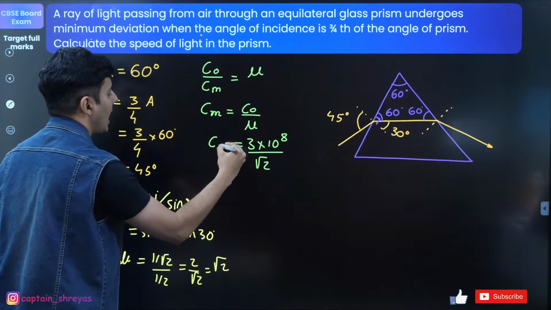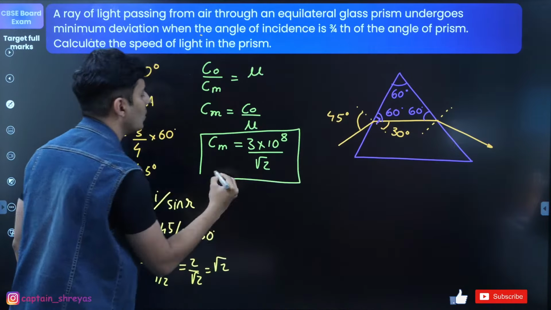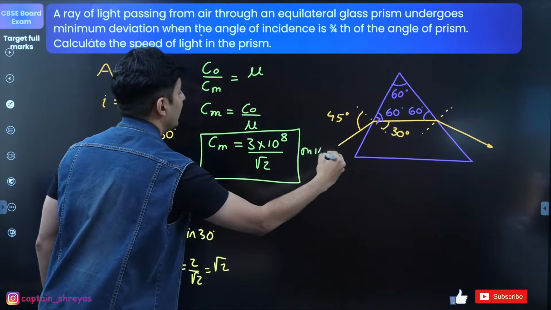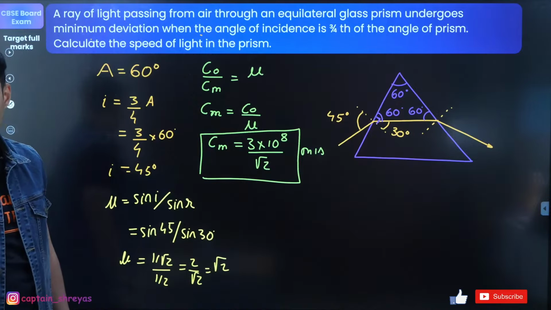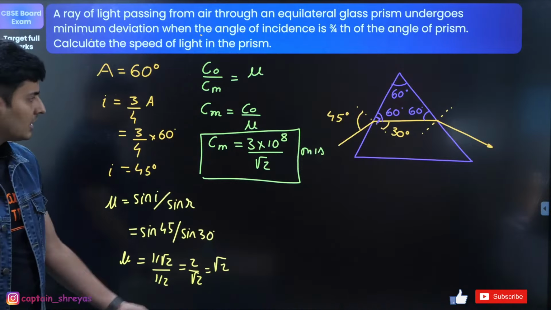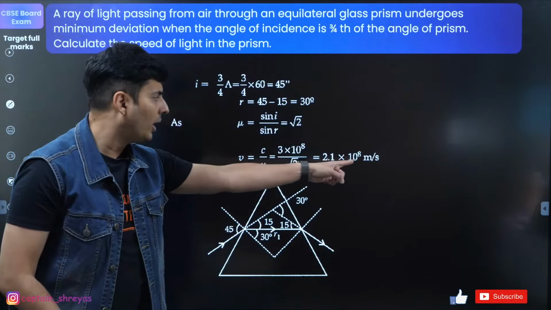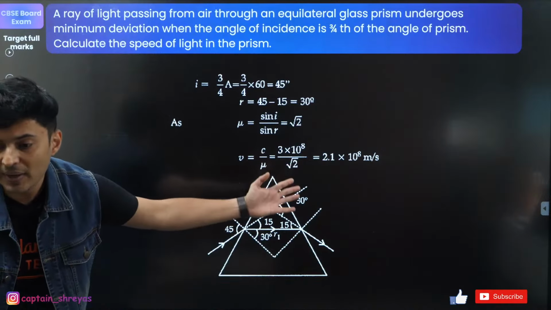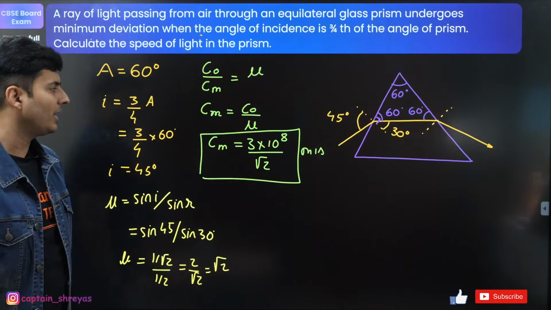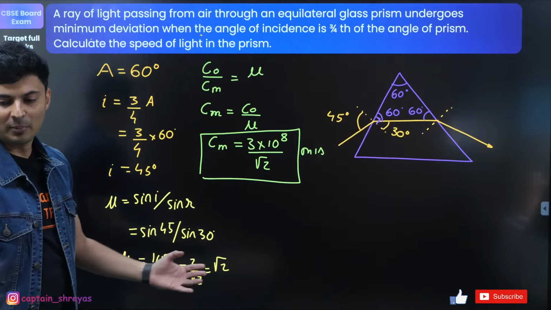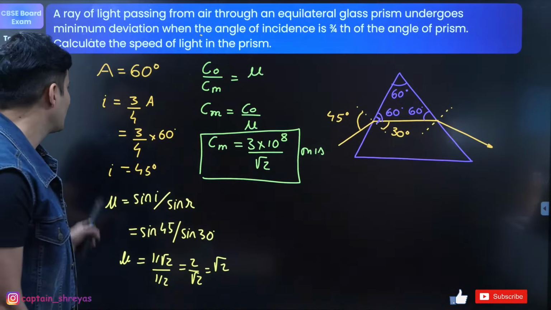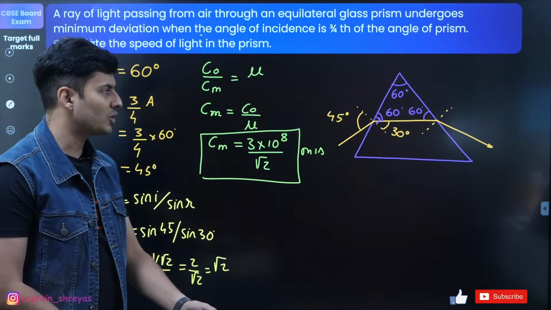You can do the math and calculate the exact value. But that many meters per second, do not forget the unit. Okay, so that's it. So just check if the answer comes out to be 2.1 into 10 to the power 8. Yes, very good. Many of you have written it down as 2.1 into 10 to the power 8 meters per second. Perfect, guys. Awesome. Moving on to the next question.